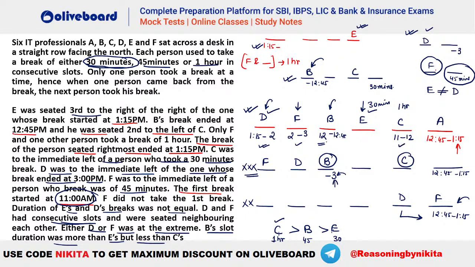And you can see 11 to 12 is there, 12 to 12:45 is there, 12:45 to 1:15, 1:15 to 2, and 2 to 3 is there. That means, because 11 has to be the first slot, E cannot be before C. That means E has to be somebody who is going to be 3 to 3:30.